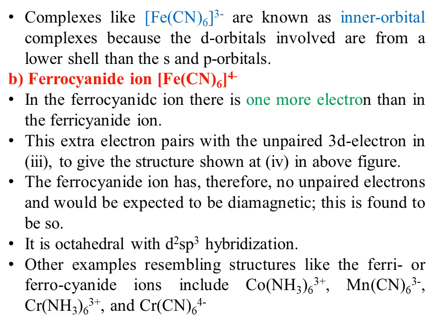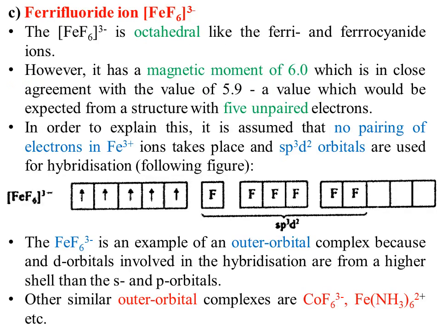They are ferri or ferrocyanide ions, including hexaamine cobalt, hexacyanomanganate, hexaamine chromium, and hexacyanochromium. Then there is the ferrifluoride ion, hexafluoroferrate. Hexafluoroferrate is octahedral like ferri and ferrocyanide ions.